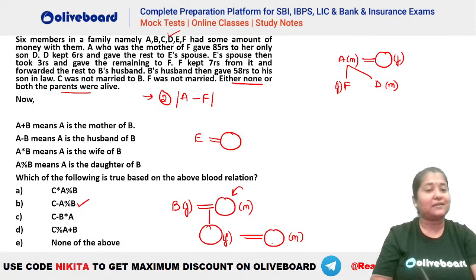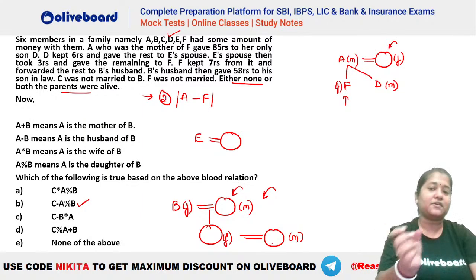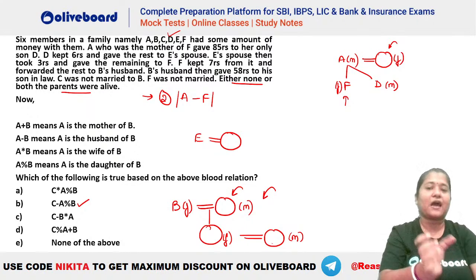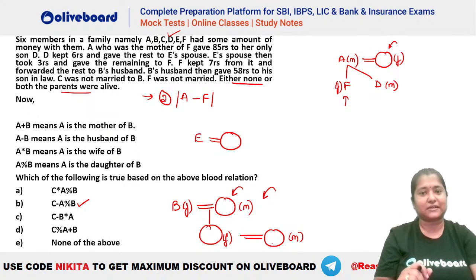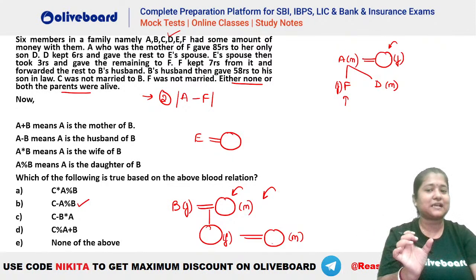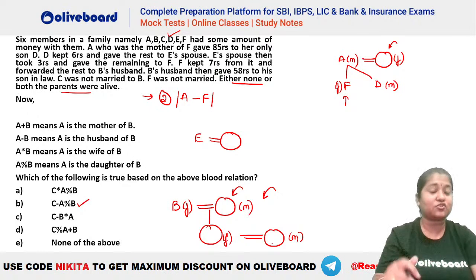Now, either none or both of the parents are alive. Where should we check this? B is a female person and she has a son-in-law. Son-in-law means that there has to be a daughter who is married. Here we cannot have F who is married, right? F is an unmarried person. So if you take B here as a couple with A, you will not be able to have the son-in-law. That's not a possibility, because F is an unmarried person.